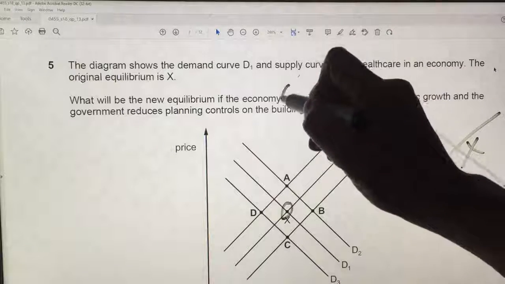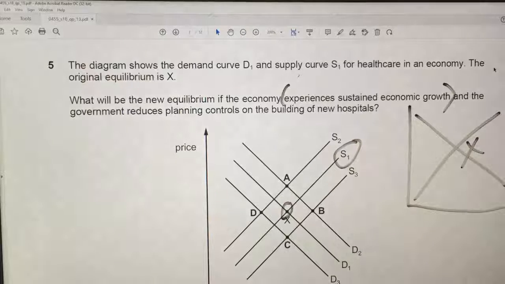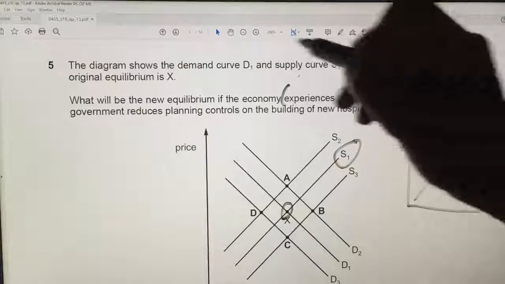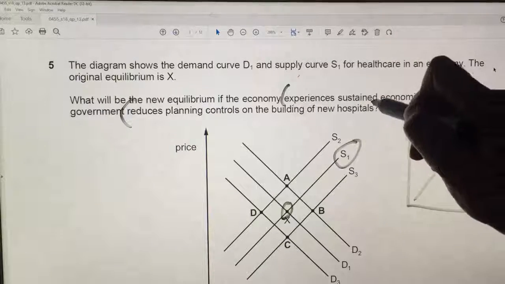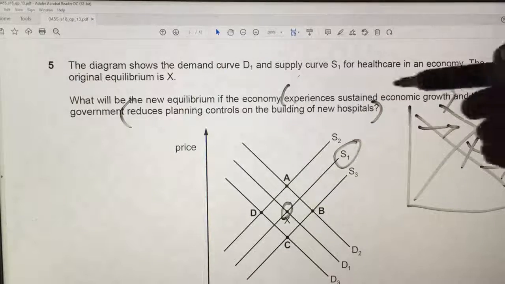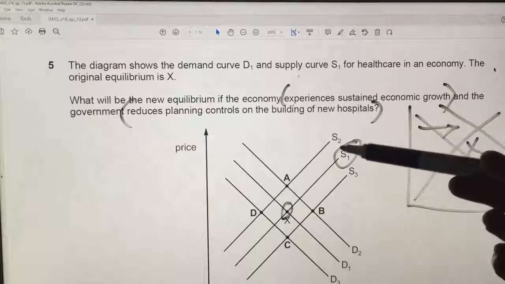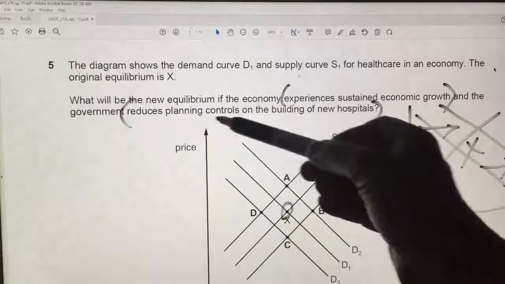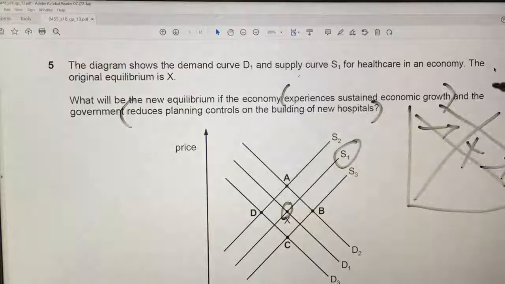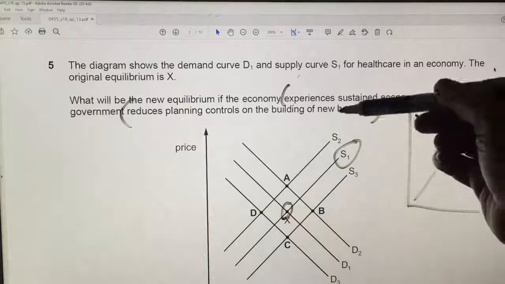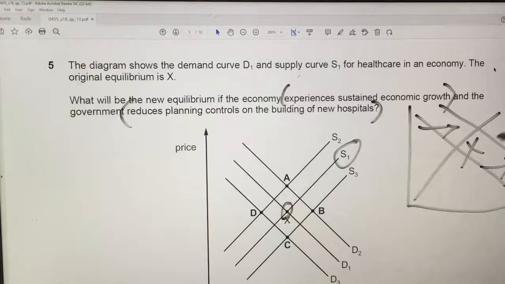The economy experiences sustained economic growth, which will probably increase demand, or shift the demand curve, and the government reduces planning controls on the building of new hospitals. That may be subtle, but if the government reduces rules and regulations, planning controls on building of new hospitals, that will reduce the cost to build new hospitals.